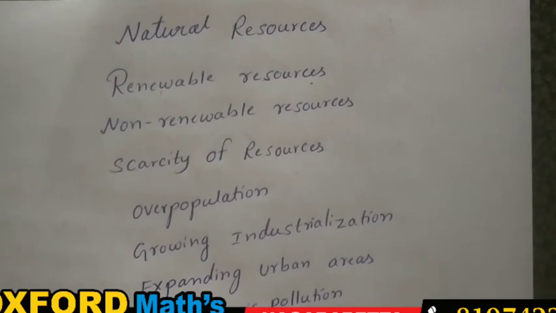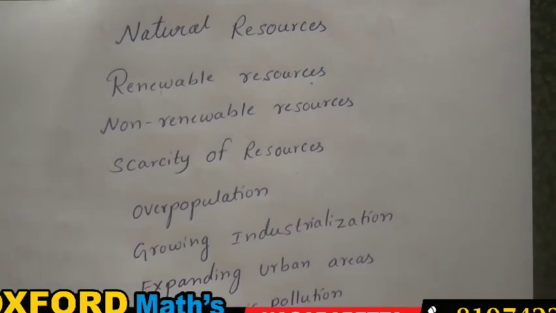Increasing the efficiency of resources: for machines which consume more petrol, we have to use machines with less petrol consumption in the industries. And the government also should make strict policies to control pollution by human activities.